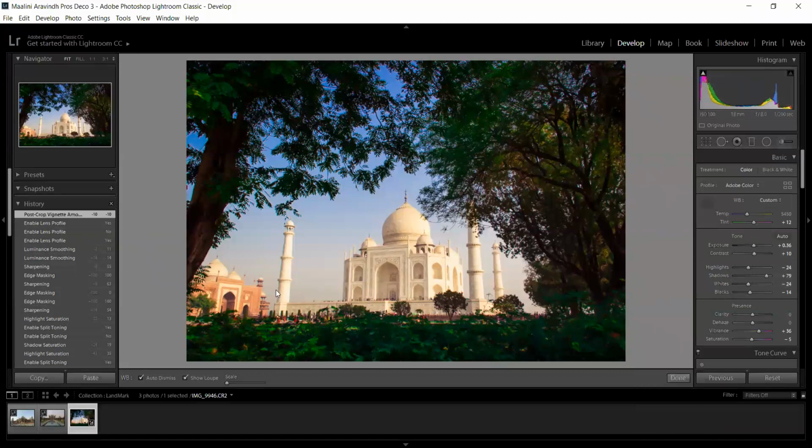So if you want to see the before and after, one sec.